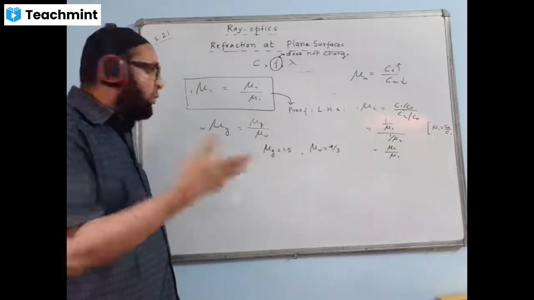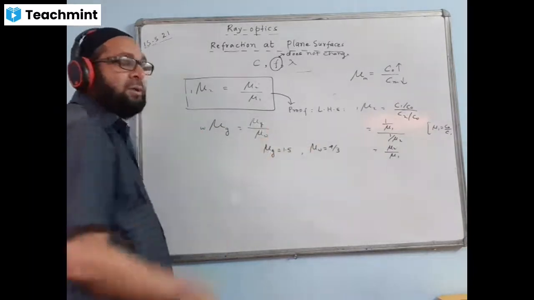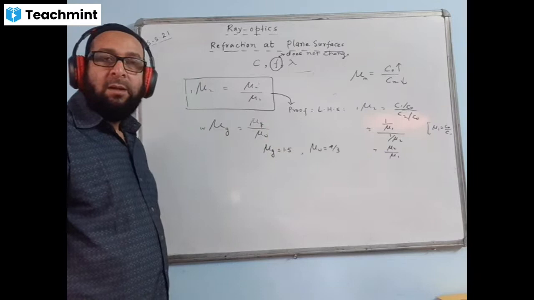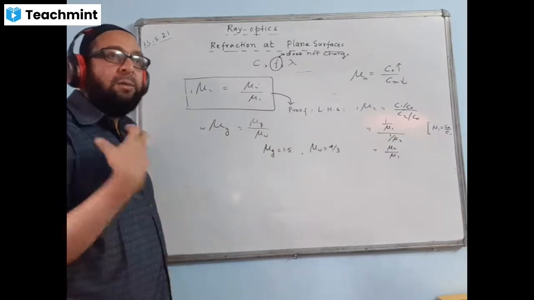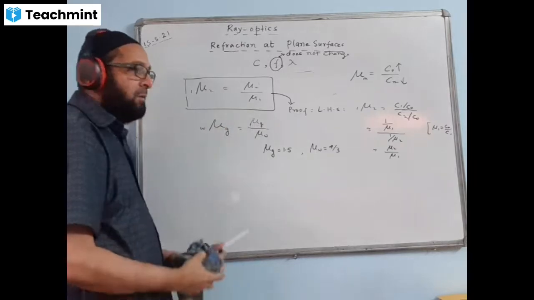And suppose we are having a situation like this, we always split it in this format because these values are only available to us. So we'll be splitting it in the form of absolute refractive index, like this, mu g by mu w will come down.